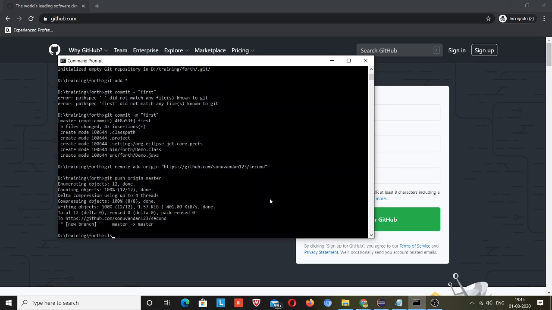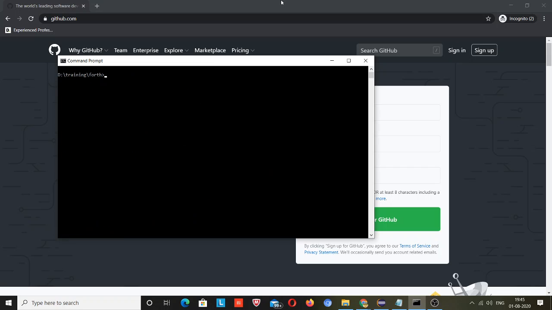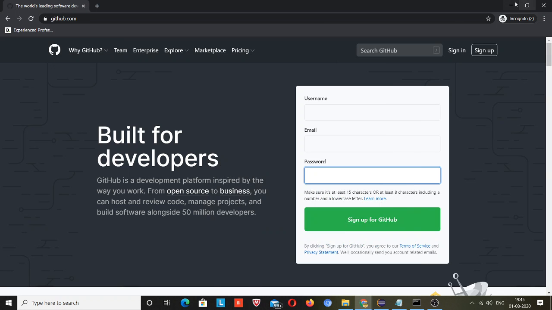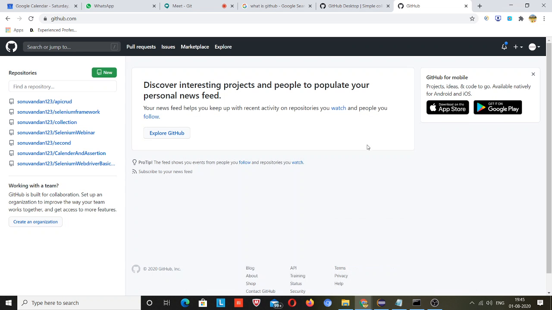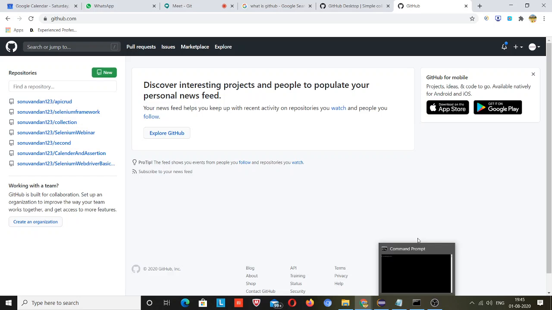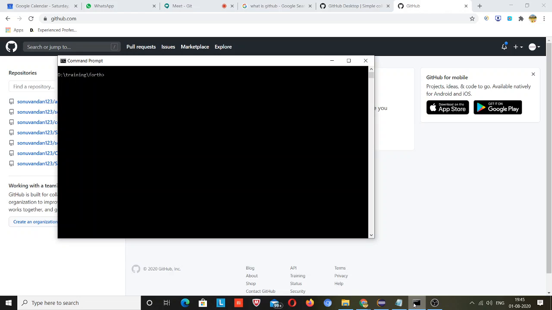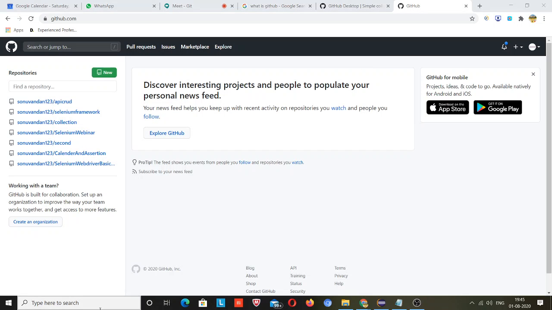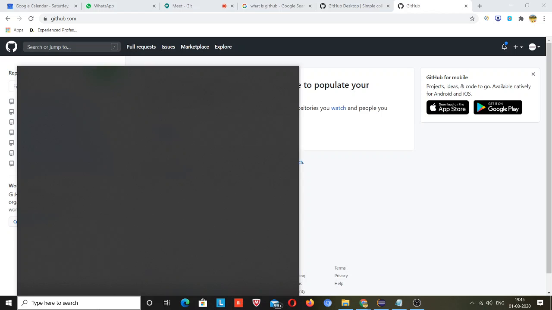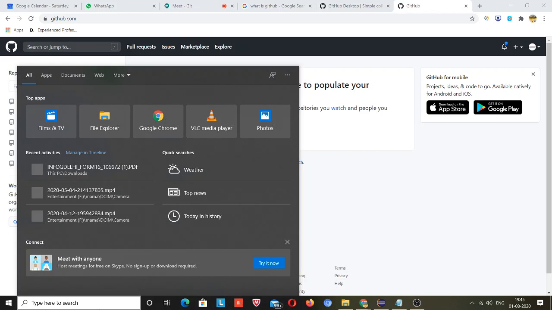Let me clear these things. Now, how to push your code over GitHub? This is the agenda for today. So first I will open my command prompt. I will type here cmd.